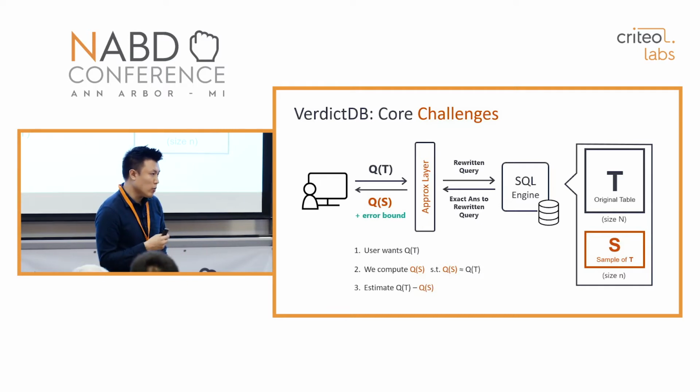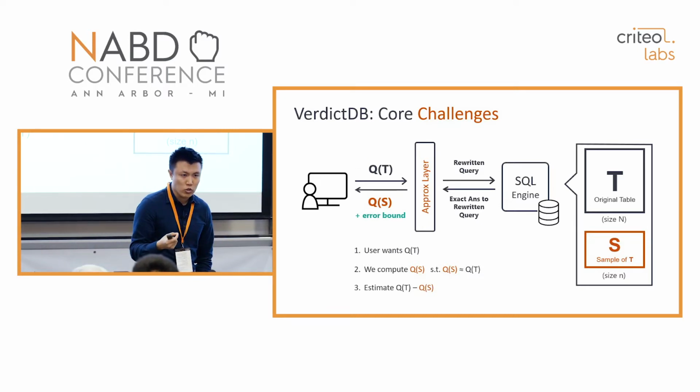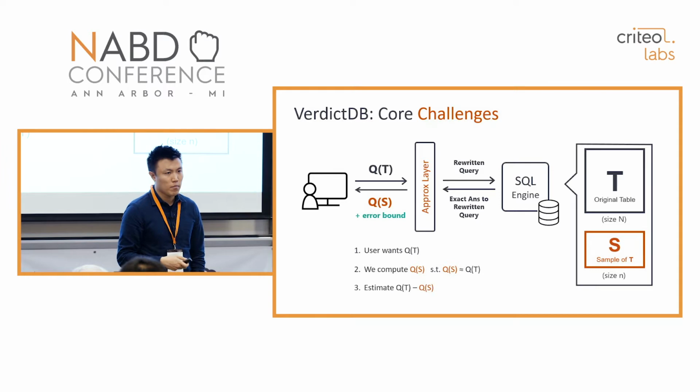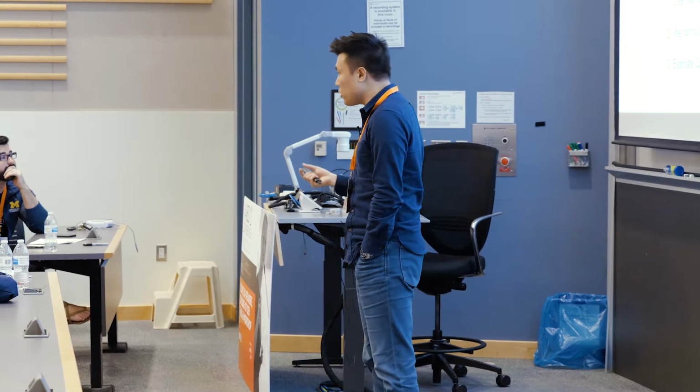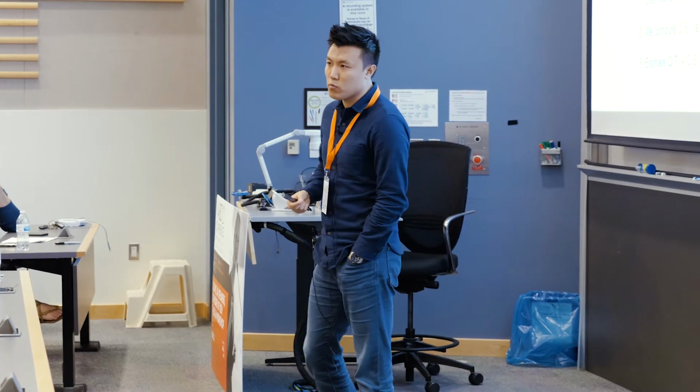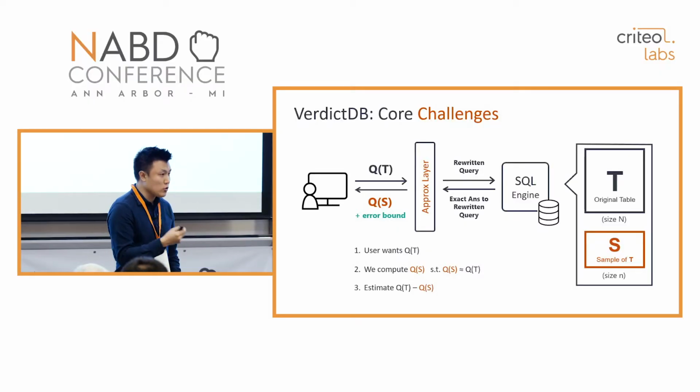By using the sample table, we can reduce the I/O cost and the computation cost and return the answer much more quickly. But the core question is, what is the difference between the quantity that could have been computed using the original table and the quantity that is actually computed using the sample table? So this is the core question. VerdictDB automatically handles the question.